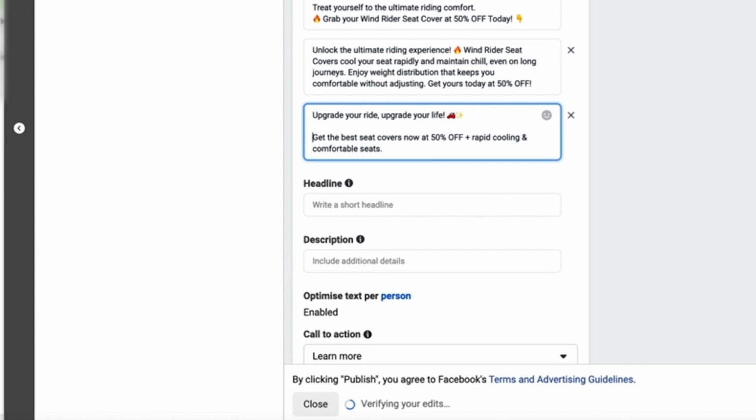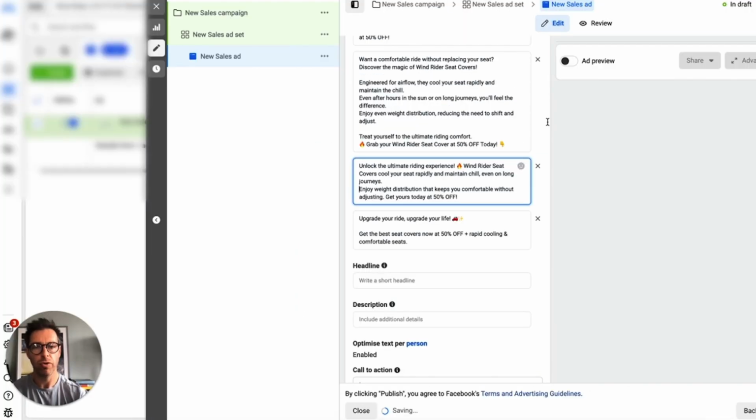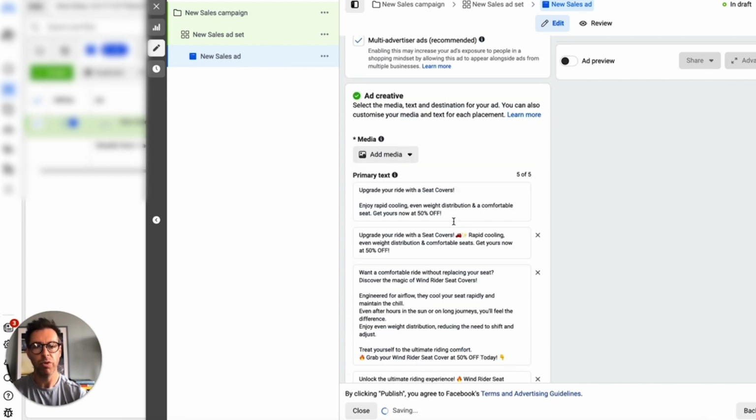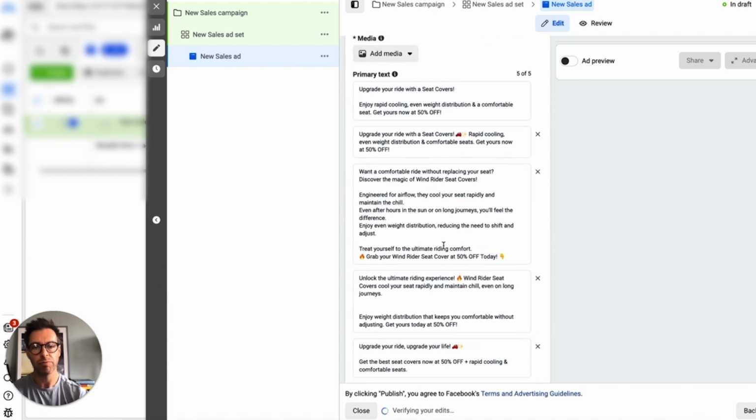So let's just make all this look tidy, and we've essentially now created 4 bits of copy. We've gone in there with 1 piece of copy, we've inserted it, and we've now got another 3 pieces of primary text in our advert, which gives Facebook so much more to go on to deliver your ad to different people based on what they're looking for. The algorithm understands what people are looking for. So it's always better to have multiple variations of your text.